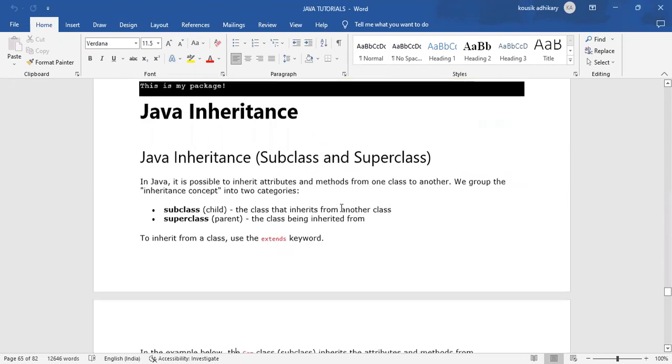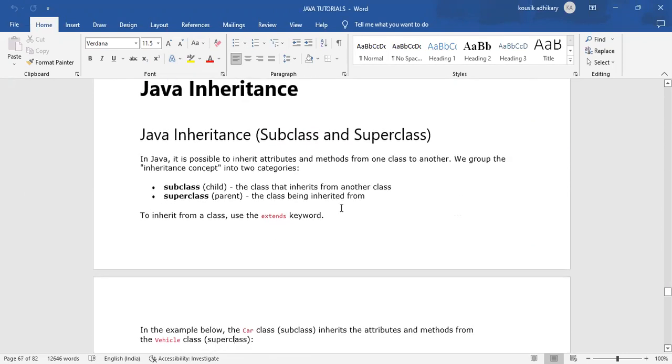The packages we have completed. Now, Java inheritance. What is Java inheritance? Java is an object oriented programming language. That means Java has some OOPS concepts, and inheritance is a part of Java OOPS.